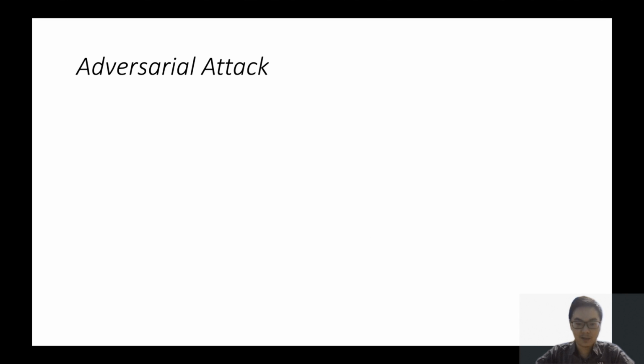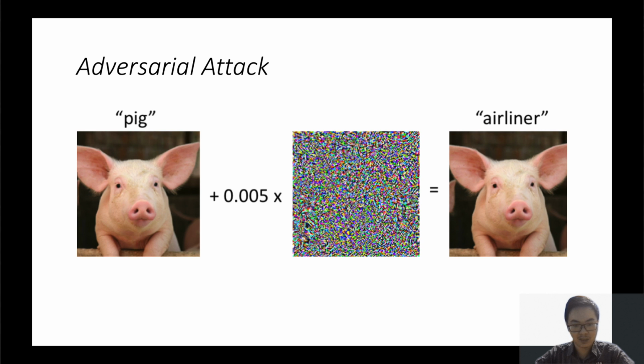The next part of the title is adversarial attack. Adversarial examples are inputs for the machine learning model that are designed to look normal to us humans but cause misclassification to the machine learning model. A quite well-known example is this, where the left image and the right image look the same to us humans, as both are pigs. But because of the small noise that is added to the left image, the right image is now classified as an airliner.